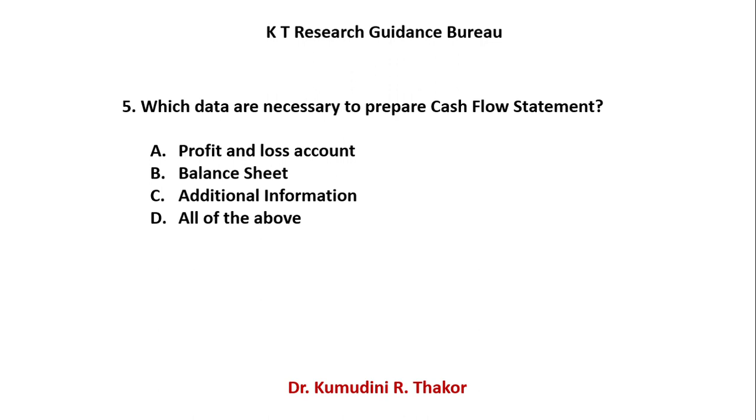Third one is additional information. With the help of additional information, you can find out changes in your assets, liabilities, or any other thing. And D is all of the above. So your right answer is D, all of the above. Why? Because in absence of P&L account or balance sheet or additional information, you can't prepare your cash flow statement.